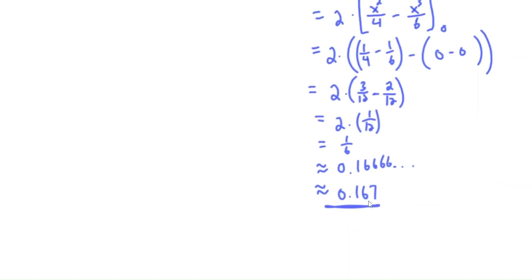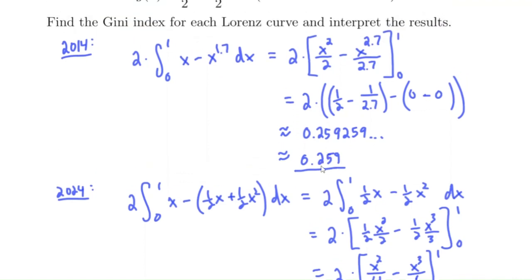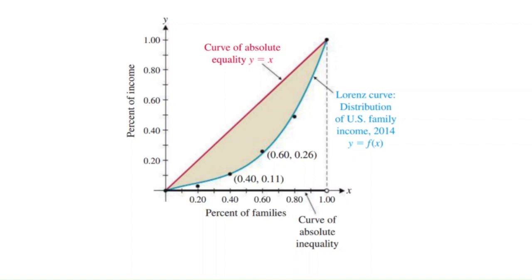So what does that tell us? Well, this number is smaller than the number that we found in 2014. In 2014 it is 0.259. We have a smaller Gini index in 2024. What that means is that in 2024, wealth is more equally distributed within that country. Okay, so that's the Gini index. And notice how it's using this concept of the area between curves. So we're having to use integrals to calculate the Gini index for a country.